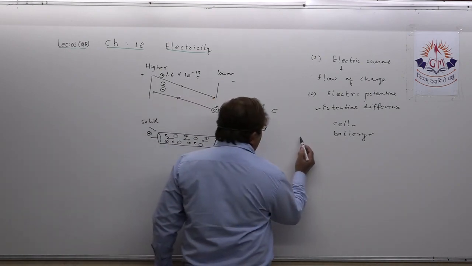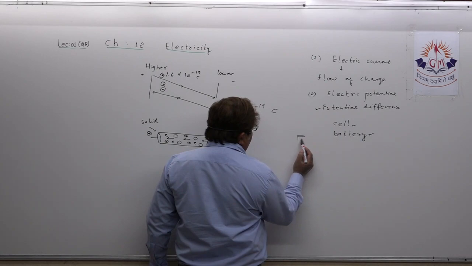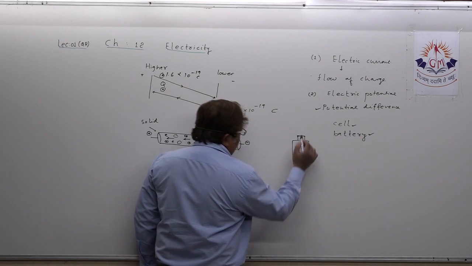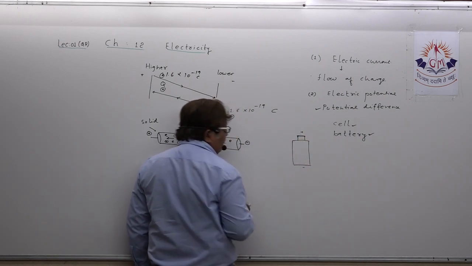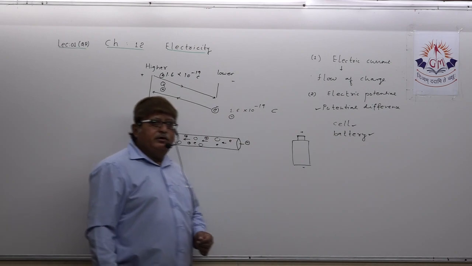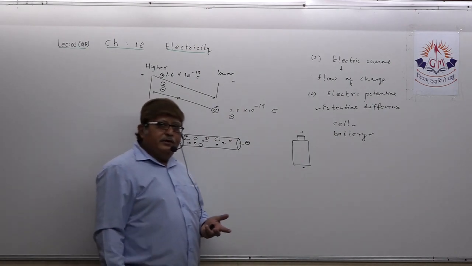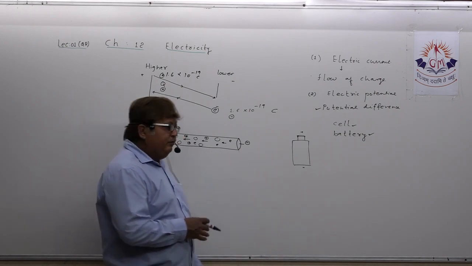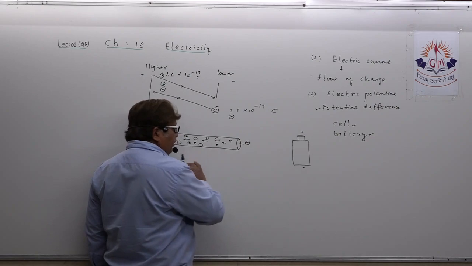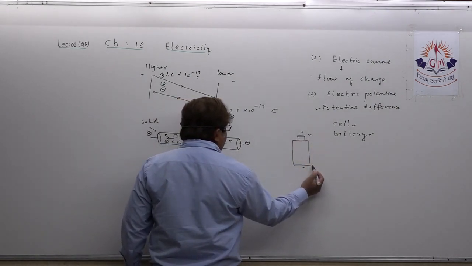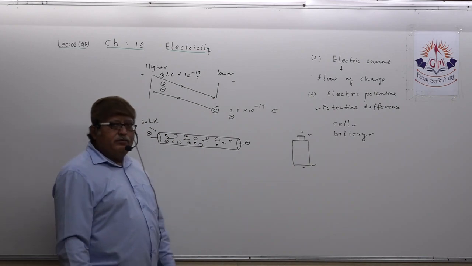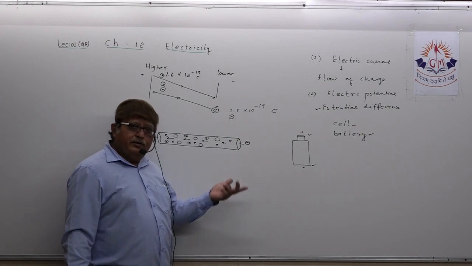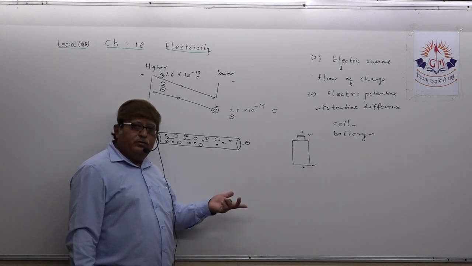Suppose a cell, we think of a dry cell. Suppose, dear students, you all know about the dry cell. Suppose this is a dry cell, this is positive and this is negative. This potential difference must have been generated by the chemical reaction taking place inside. Even when they are not joined in an electric circuit, both electrodes develop the potential difference. The same case happens in a battery also.